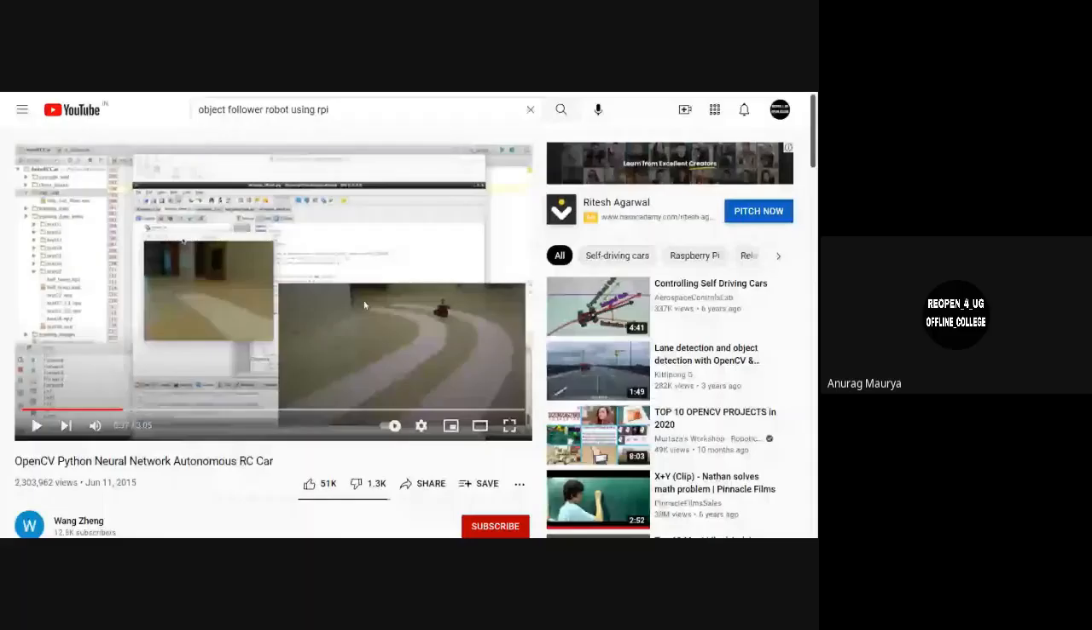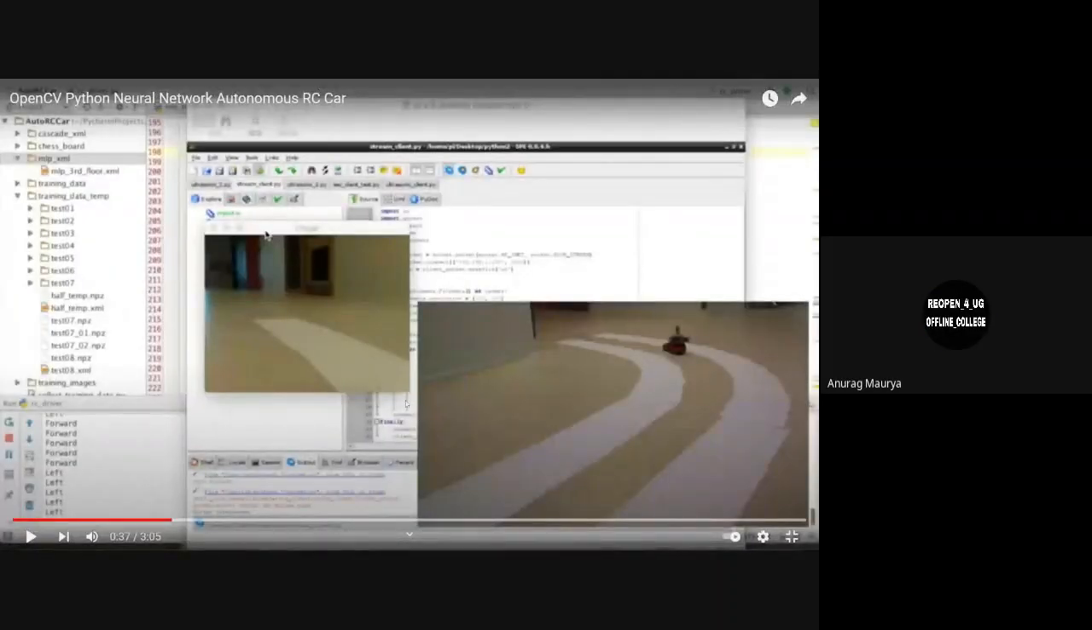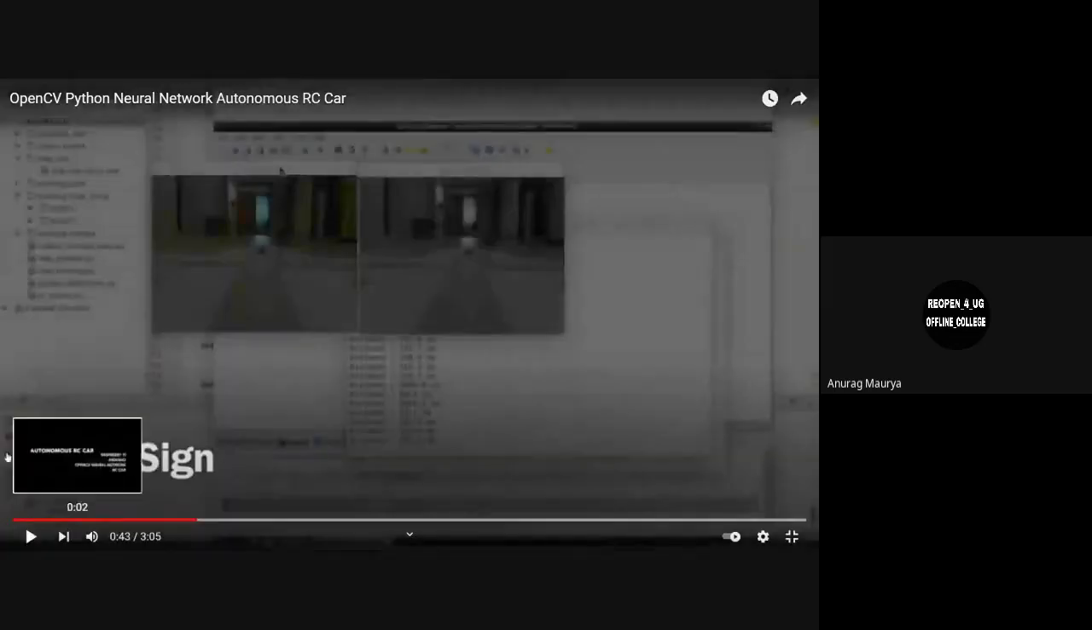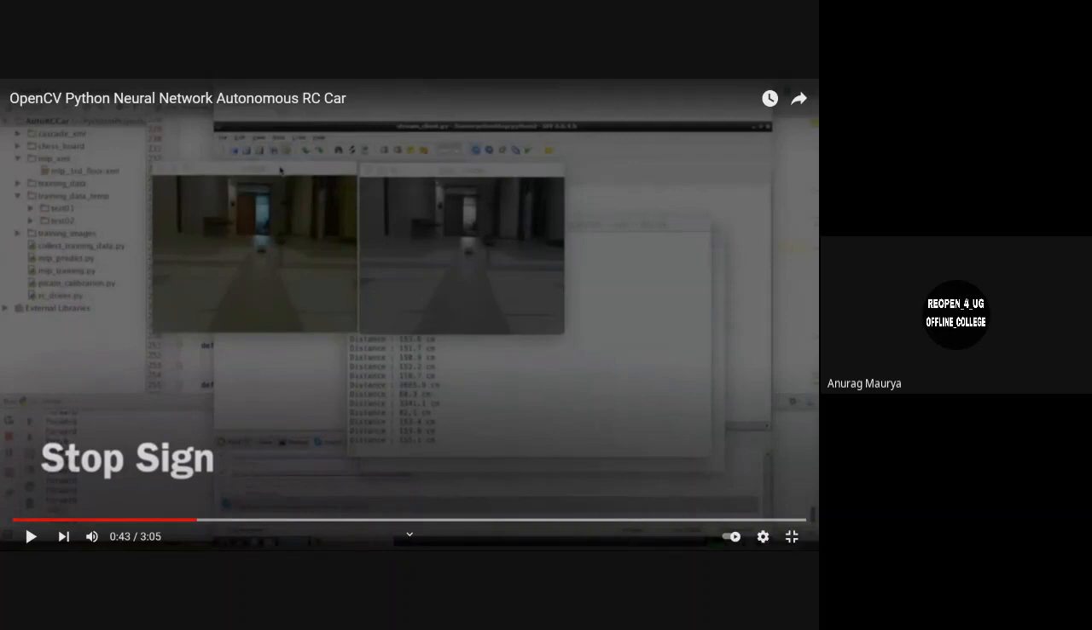Yeah, so is the screen visible? Is the YouTube screen visible? Yes. Yeah, so I'll be playing it now. Let me mute myself. Is the audio there? Yes, audio, right? We can hear it. Yes, it's clear.